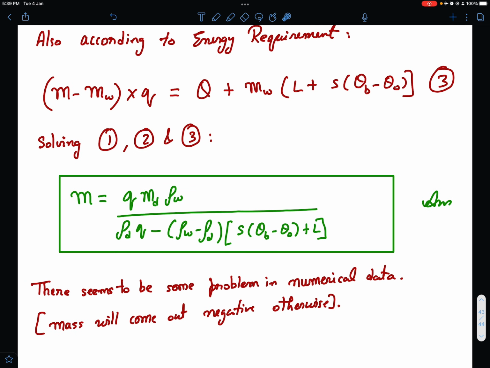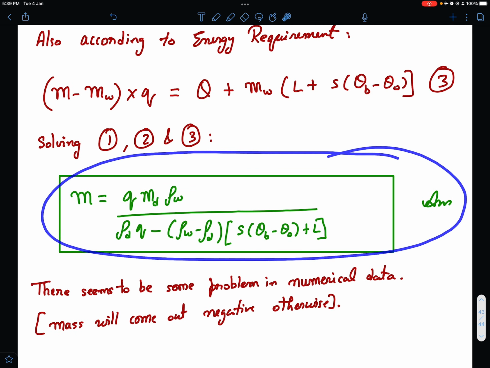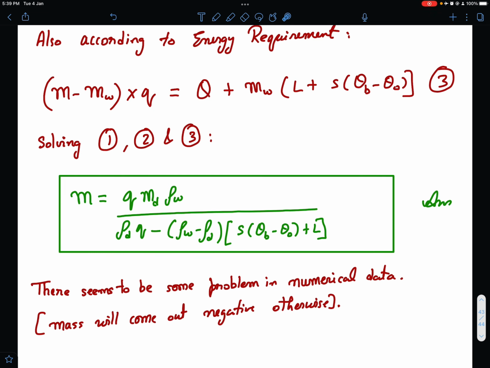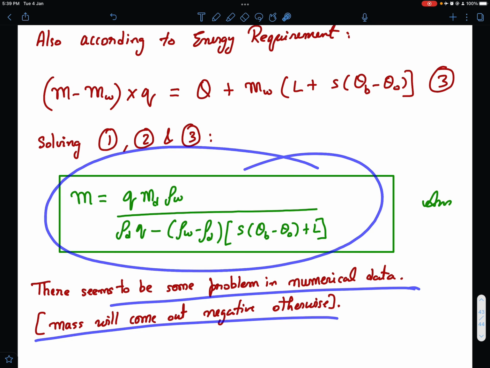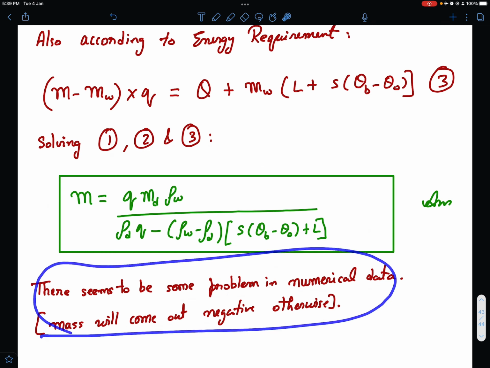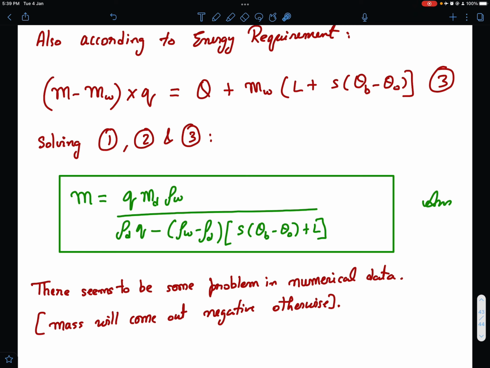I forgot to tell one thing. This expression is correct and this matches the given answer in Pathfinder, but there seems to be some problem in the numerical data. If you plug in the values, the mass will come out to be negative, so please bear that in mind. So that needs to be corrected.